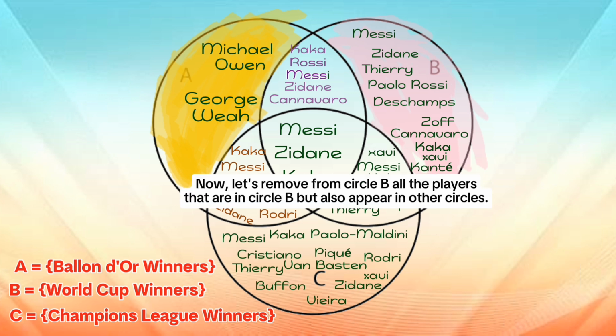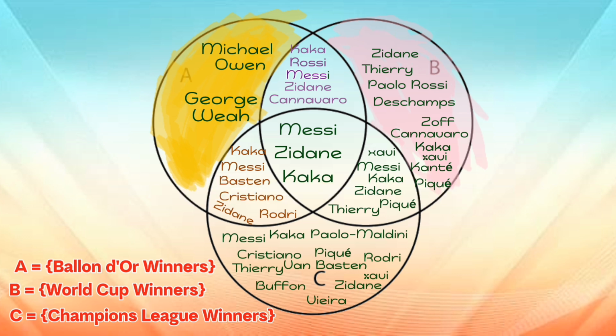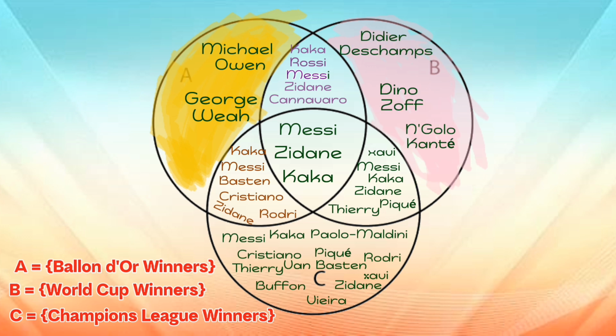Now, let's remove from Circle B all the players that are in Circle B but also appear in other circles. Now let's remove Messi, Zidane, Thierry, Paulo Rossi, Cannavaro, Kaká, Xavi and Piqué. The remaining players in Circle B are the ones that won the World Cup only, based on this presentation.